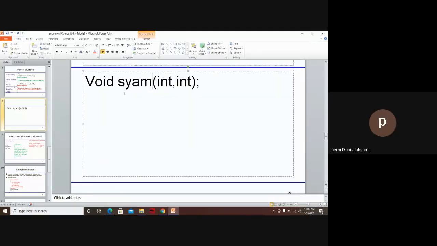No, sir. Can I take only one integer? Is it okay for you? Yes, sir. No integer, no argument. Is it okay? Three arguments I want to take. Is it okay? Three arguments without return type.